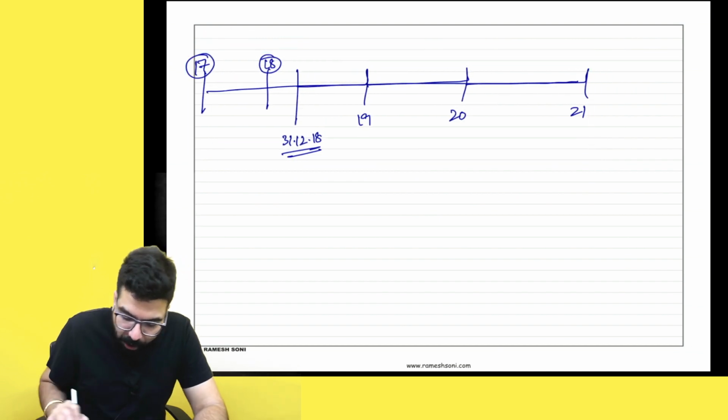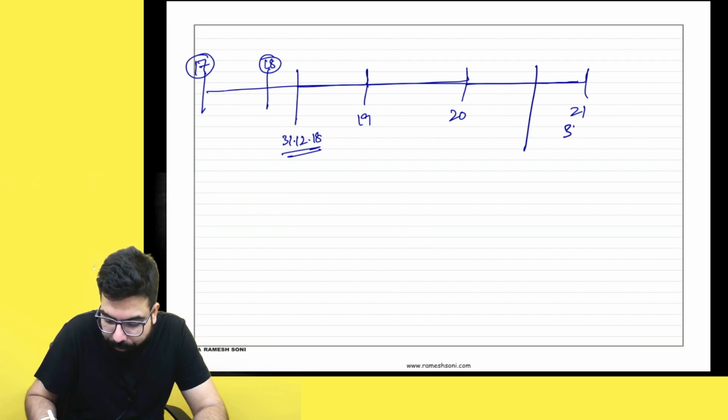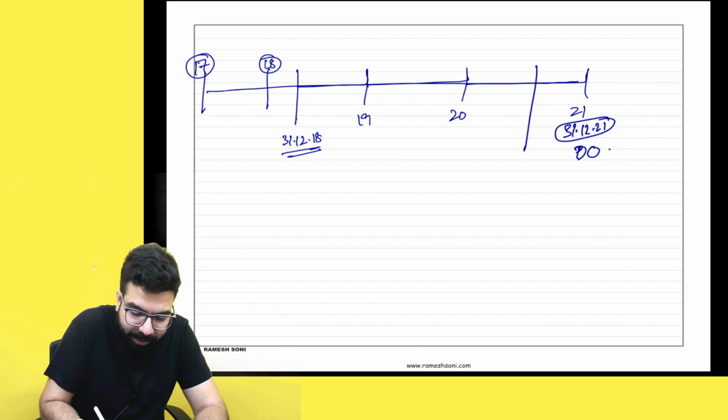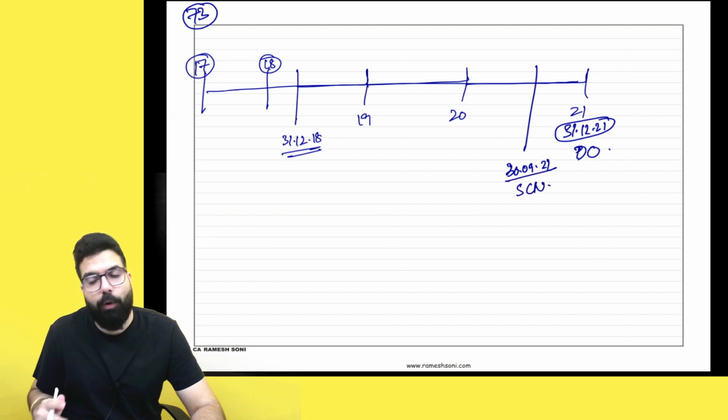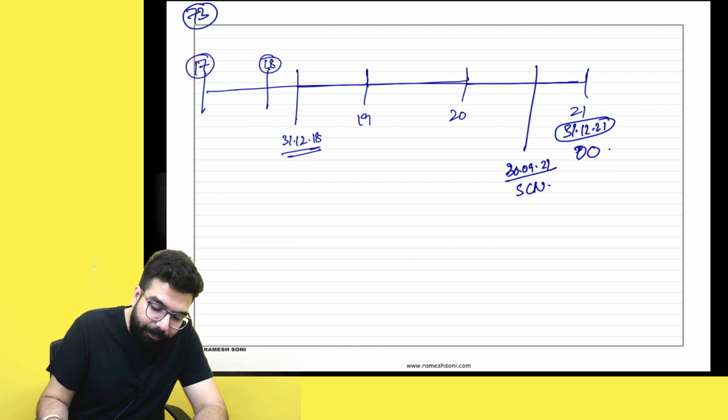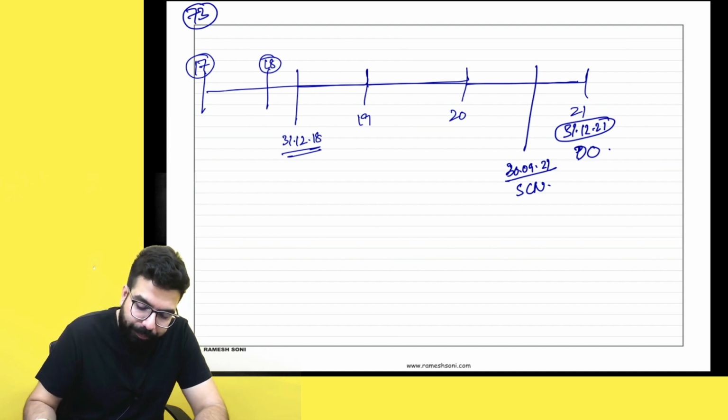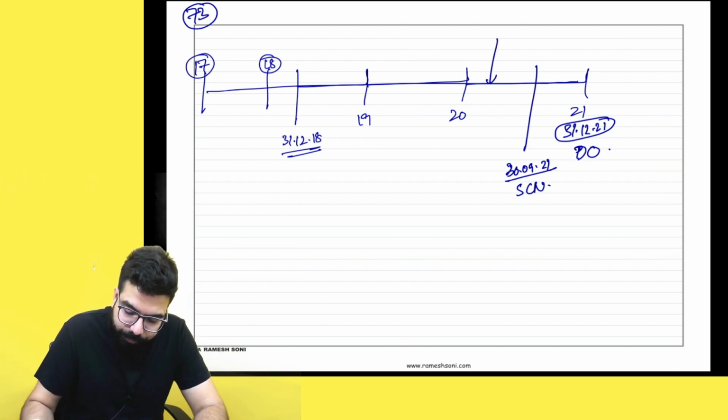Here the officer issued you a show cause notice. So what is the time limit? 31st December 2021 is the maximum time limit for the demand order under section number 73. And sir, the time limit for the show cause notice is 30th September 2021. Okay sir. Now here, sir, supposing the officer issued me a show cause notice.